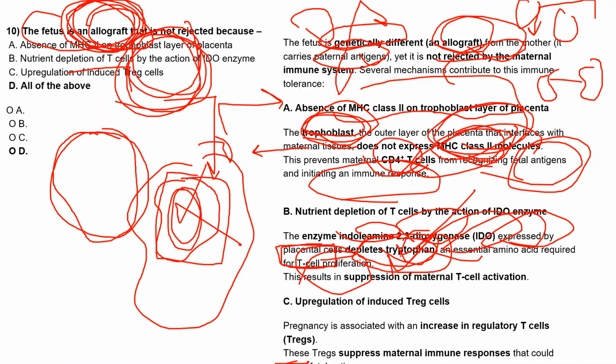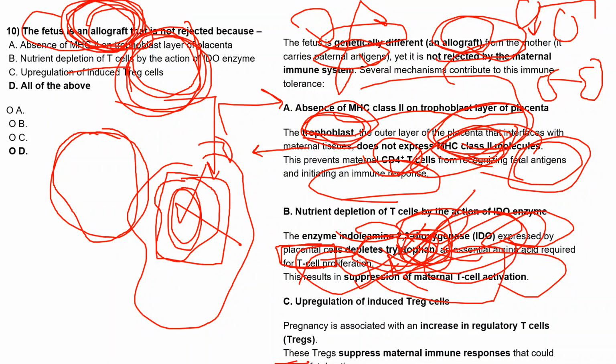If there is no tryptophan, then there will be no T cell proliferation, because tryptophan is the essential amino acid required for it. So this results in the suppression of maternal T cell activation.